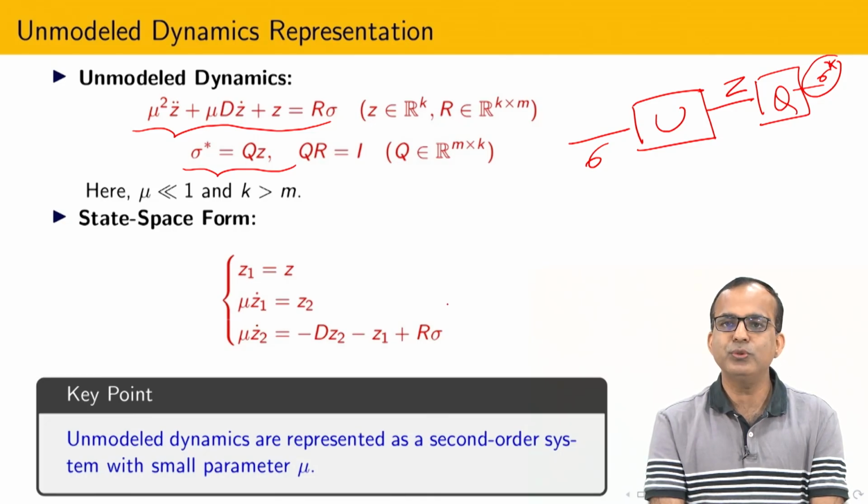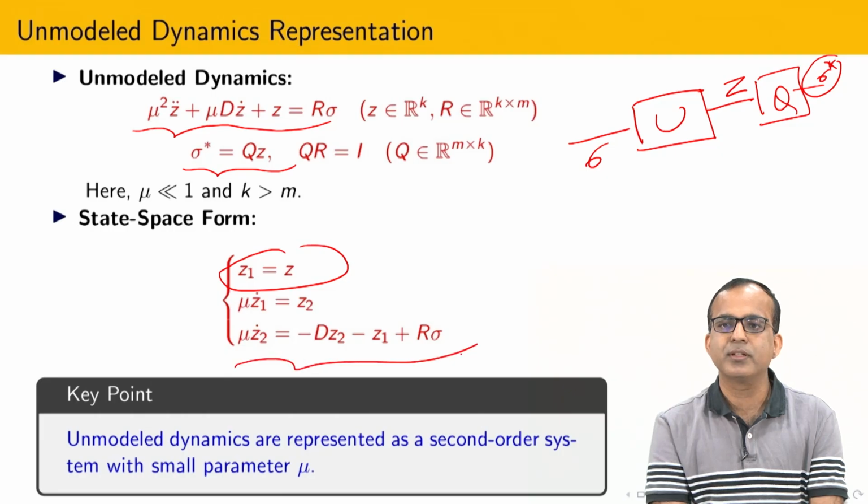Now what I am going to do is a state space representation of this system. So how to do a state space representation? You can define z1 equal to z, and after that I define mu z1 dot as z2. If you take mu z1 double dot, that is nothing but mu squared z double dot, then I will get this dynamics.